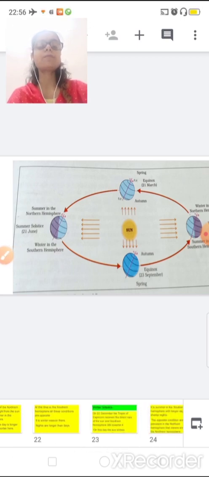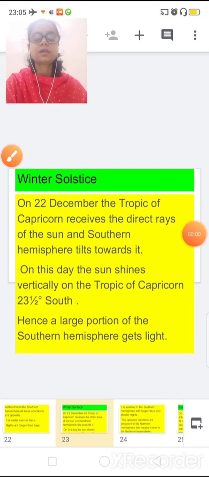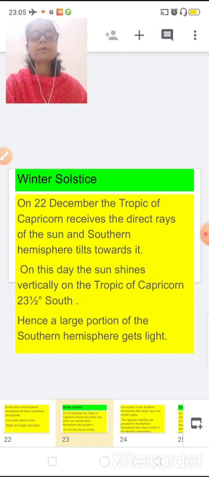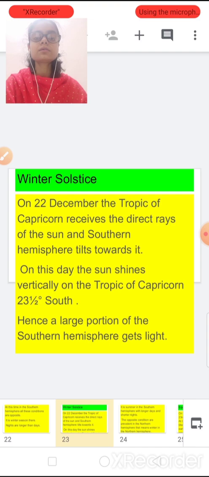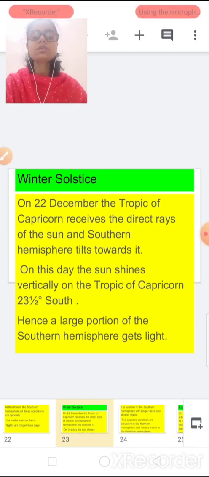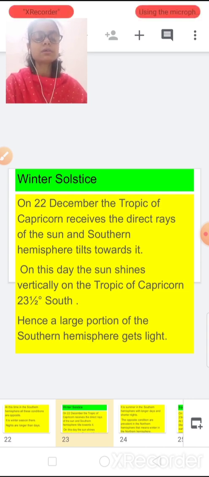Now opposite of summer, winter. So in winter solstice, 22nd of December, the Tropic of Capricorn receives direct rays of the sun and the southern hemisphere tilts towards it. On this day, the sun shines vertically on the Tropic of Capricorn, that is on 23 and a half degrees south.